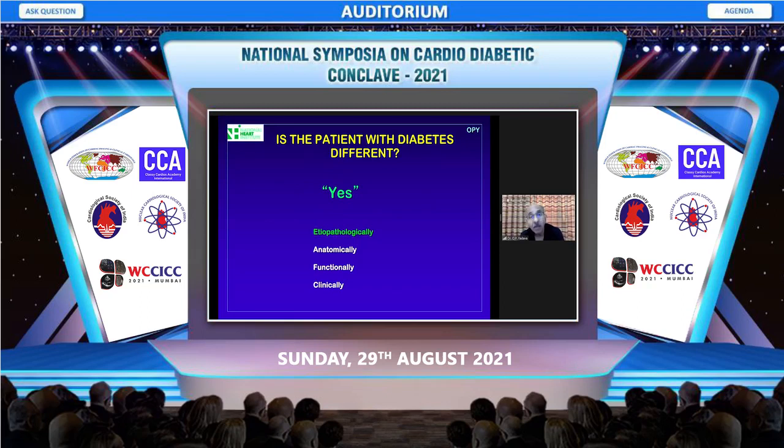And the second caveat is, just as is true for pediatric cardiac surgery, that a baby is not a small adult, so is in diabetes. CABG in diabetes, the whole is not just the sum of the parts. It is not that you do a CABG and you just control the blood sugar. These are altogether a different set of patients.